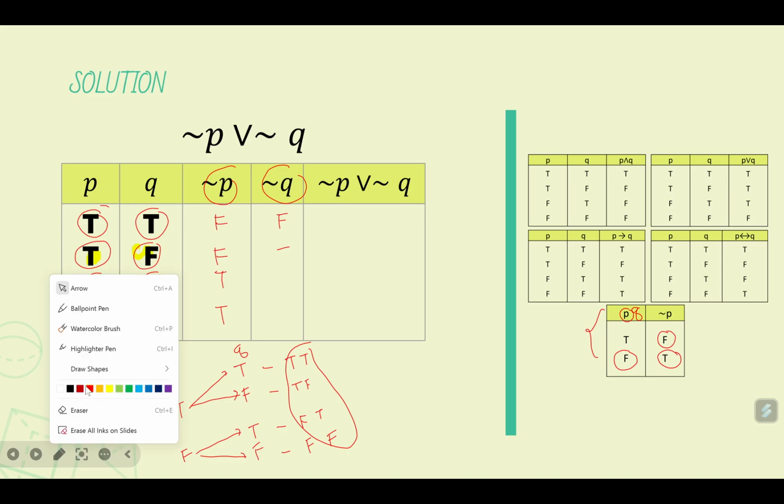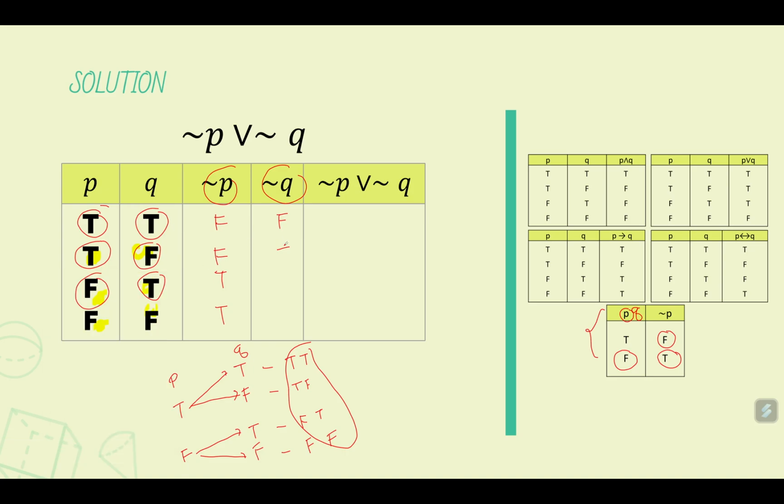Okay, anyway, so this becomes true, and then this one becomes false, and then this one becomes true. Now, the next column is the final proposition, not P or not Q.